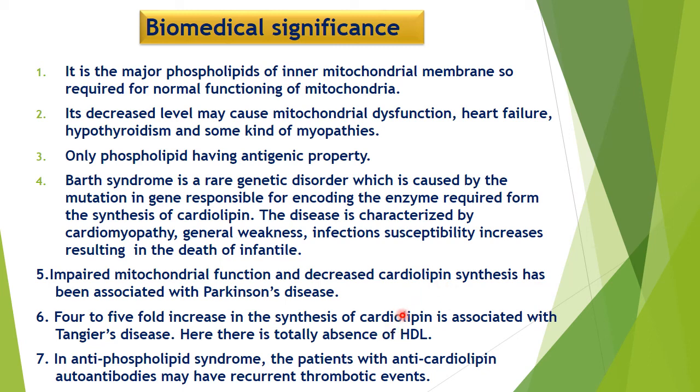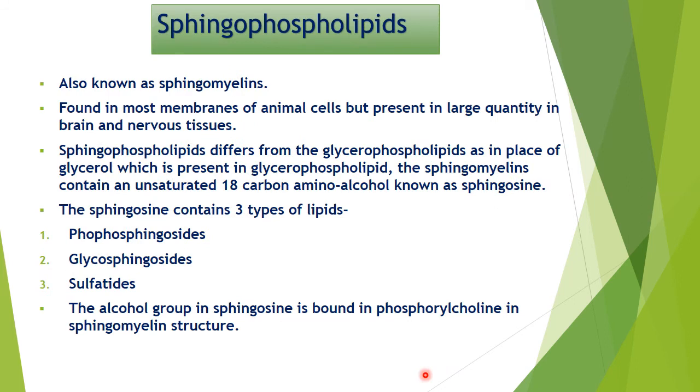A 4 to 5 fold increase in the synthesis of cardiolipin is associated with Tangier's disease. Here there is total absence of HDL. In antiphospholipid syndrome, the patient with anti-cardiolipin autoantibodies may have recurrent thrombotic events.